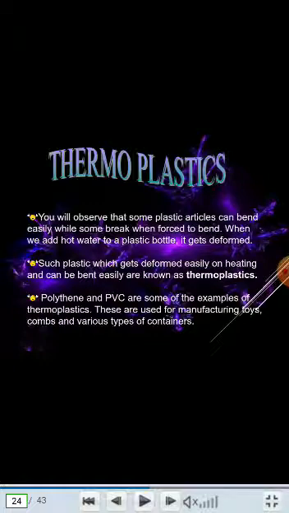So plastics are of two types: thermoplastics as well as thermosetting plastics. Polythene and PVC are some examples of thermoplastics. They are used for manufacturing toys, combs, and various types of containers.